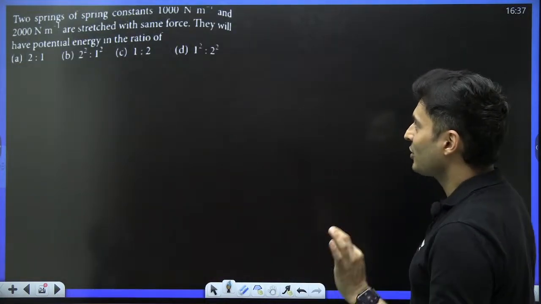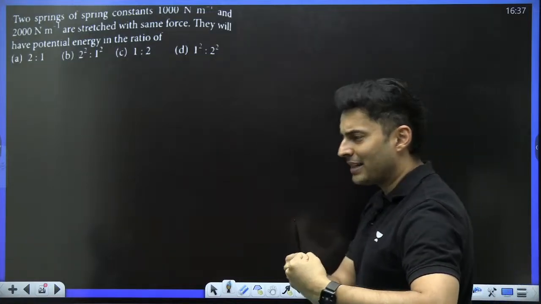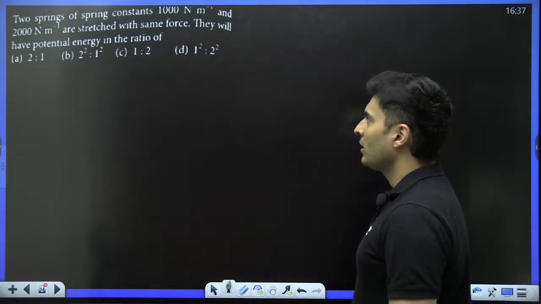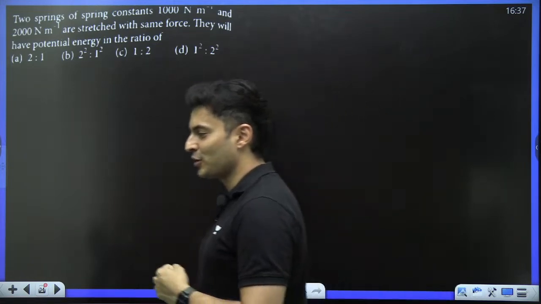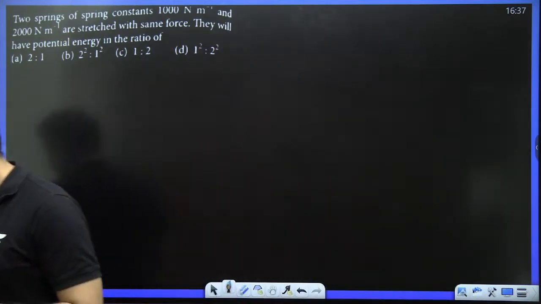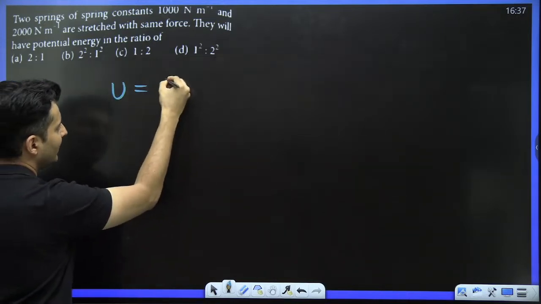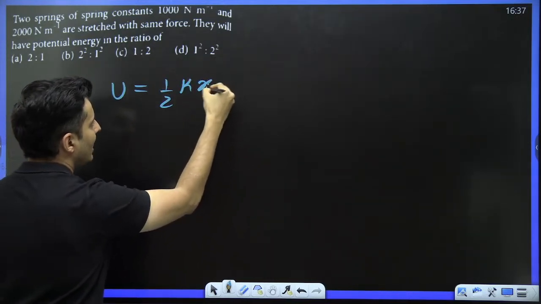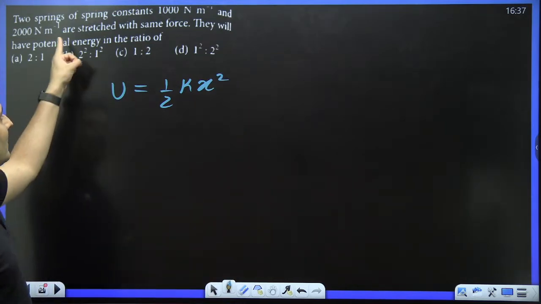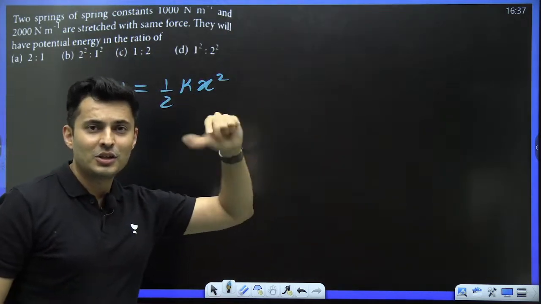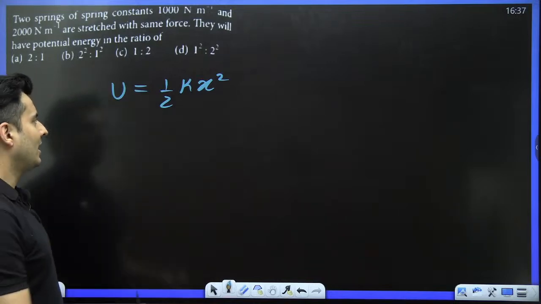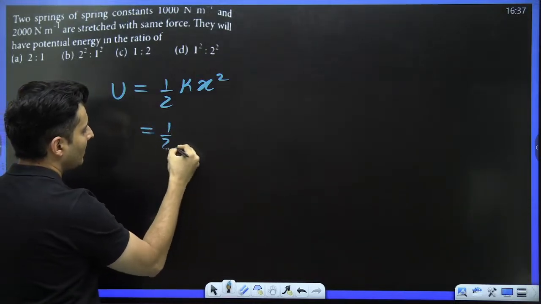There are 2 springs, constants given, stretched by the same force. They will have potential energy in the ratio of. C for Captain was the answer, yes. Spring potential energy is given by half kx squared. It's clearly mentioned the force is the same. So immediately it struck me that I can do a small manipulation like this.